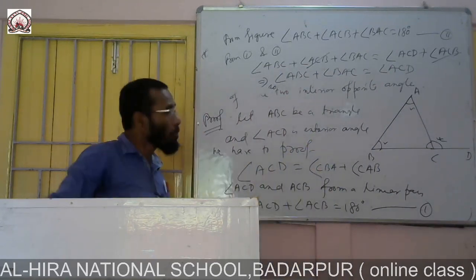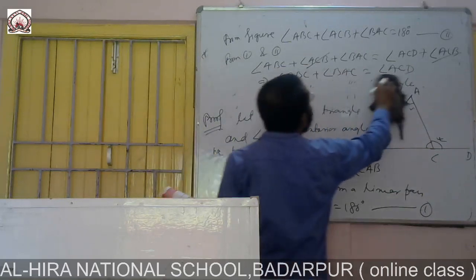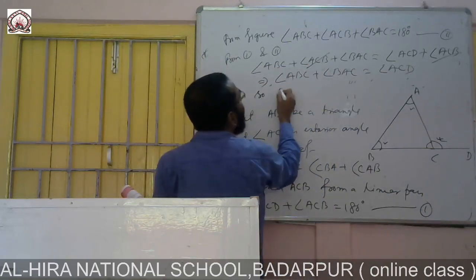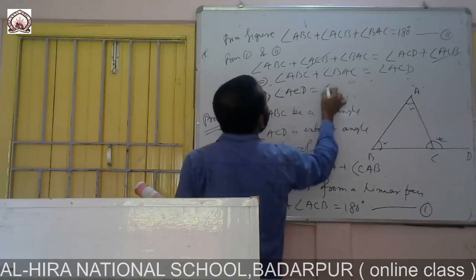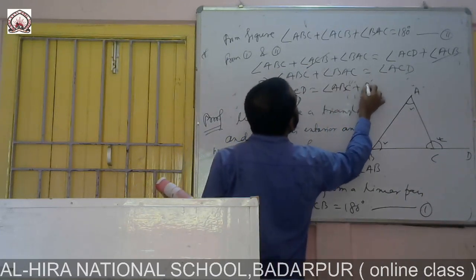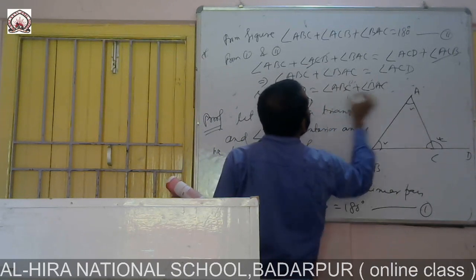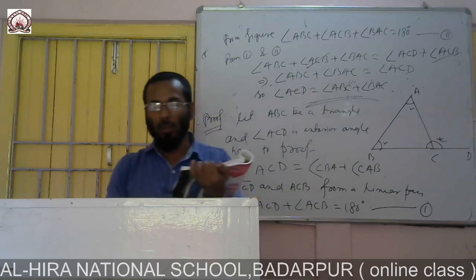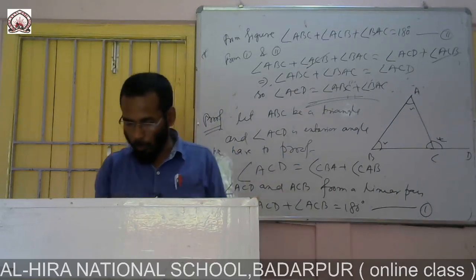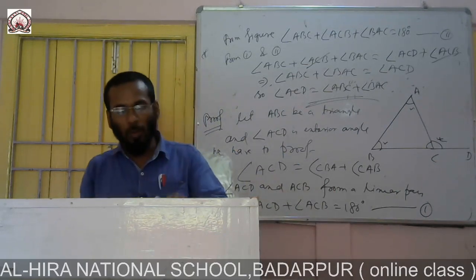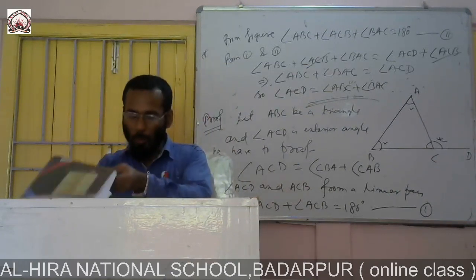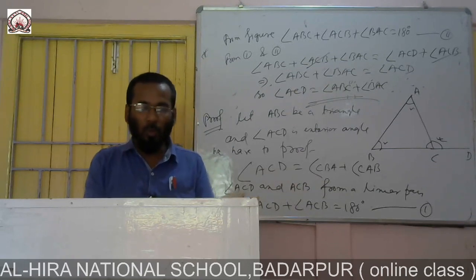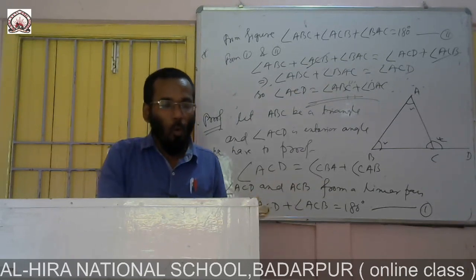Just reversing, we are writing angle ACD is equal to angle ABC plus angle BAC, proved. So these two theorems are very important. These two theorems you have to prove, and by using these two theorems we will do the sums of exercise 6.3. So exercise 6.3, you see on your page number 130.